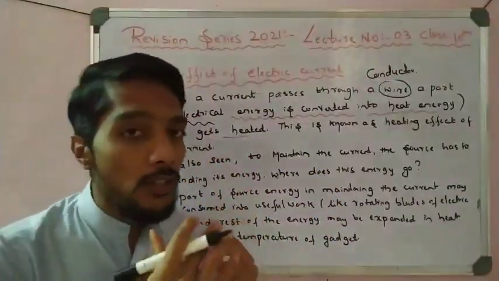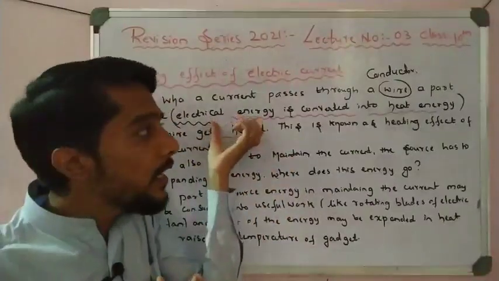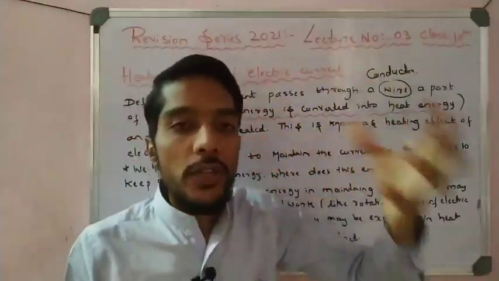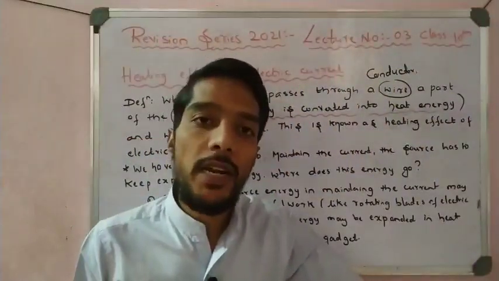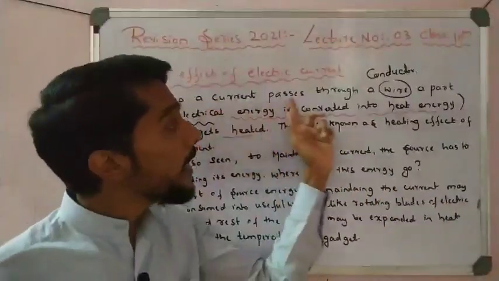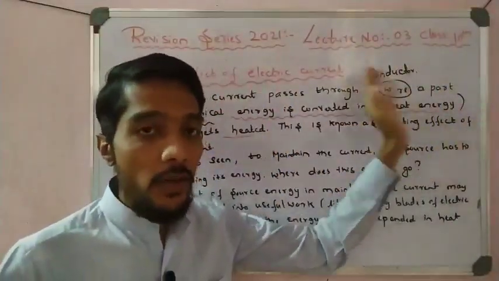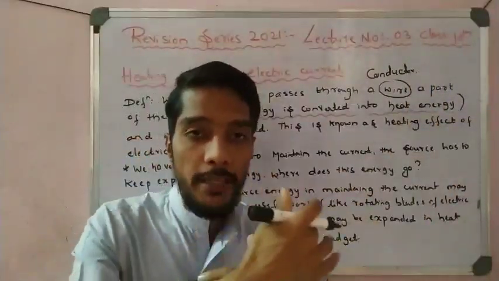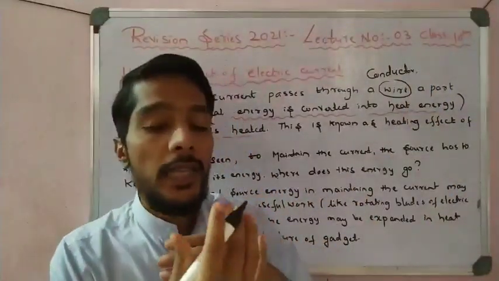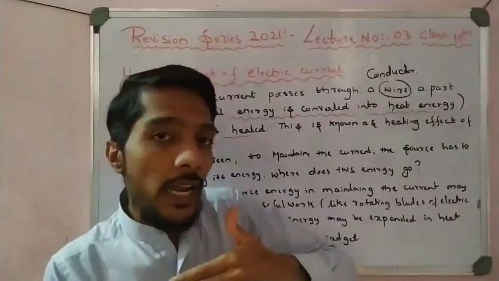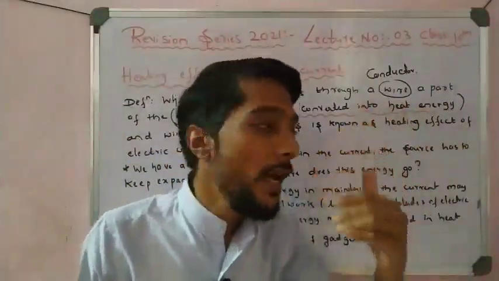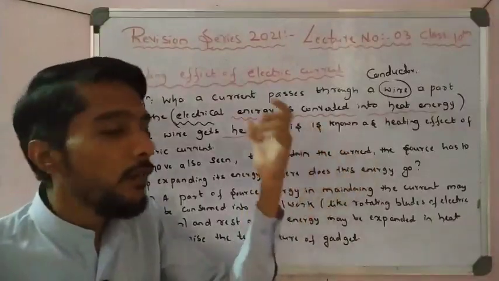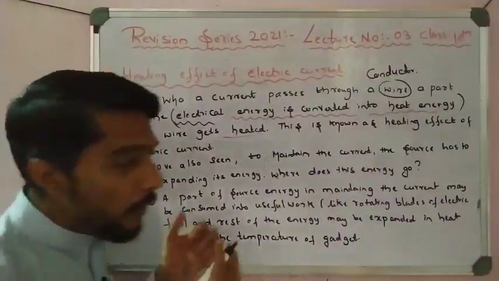So what type of conversion takes place? Electrical energy is converted into heat energy. That is called the heating effect of electric current. The condition is that a current passes through a conductor. Whenever a current passes through a conductor, the conversion takes place. That conversion of electrical energy into heat energy is called the heating effect of electric current. See here in the NCERT, one line is there.